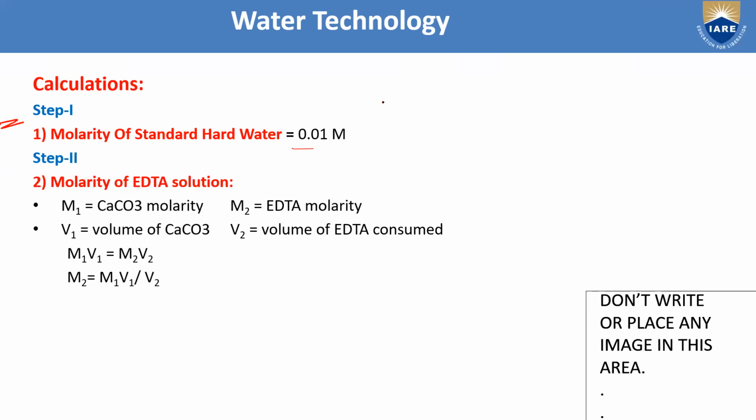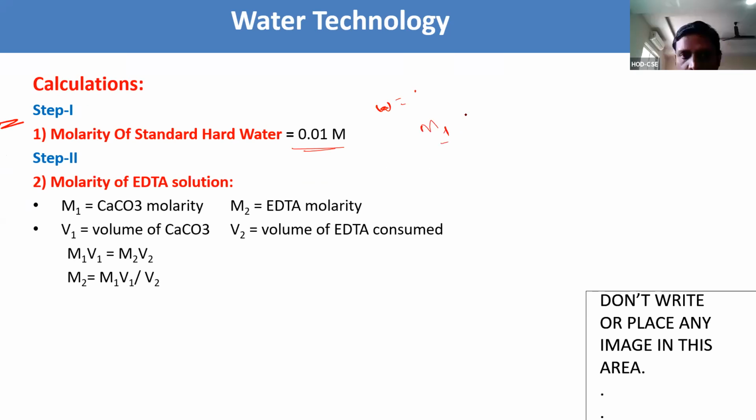Here we find the molarity M1 in step 1. M1 equals weight by molecular weight into 1000 by V in ml. We have taken 1 gram; molecular weight of calcium carbonate is 100, so 1 by 100 into 1000 by 1000. By doing this you will get 0.01 molar. This is step 1.